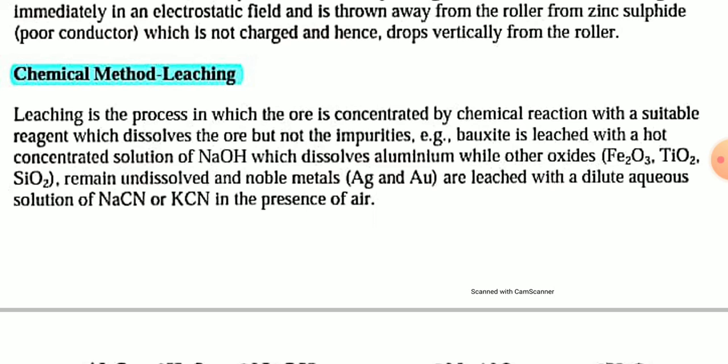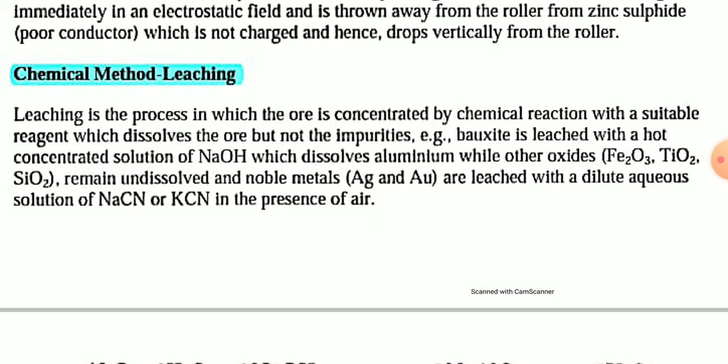For example, bauxite, Al2O3.2H2O, is leached with a hot concentrated solution of sodium hydroxide, NaOH, and this sodium hydroxide dissolves aluminum oxide, Al2O3, while the other oxides such as Fe2O3, titanium oxide, and SiO2 remain undissolved. Noble metals such as gold and silver are leached with a dilute aqueous solution of NaCN or KCN in the presence of air.